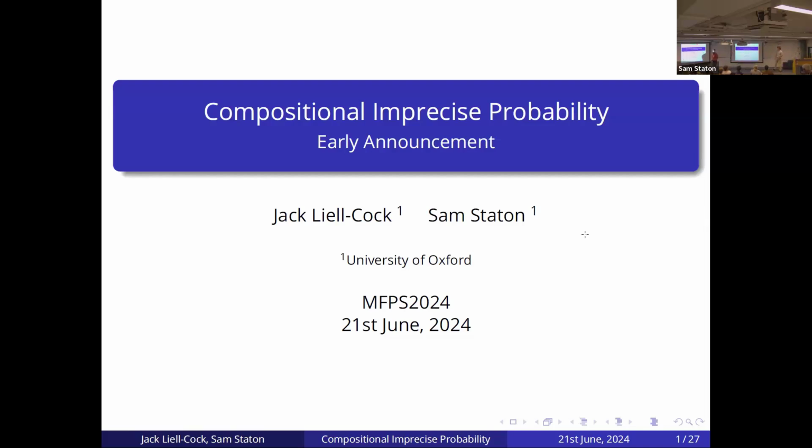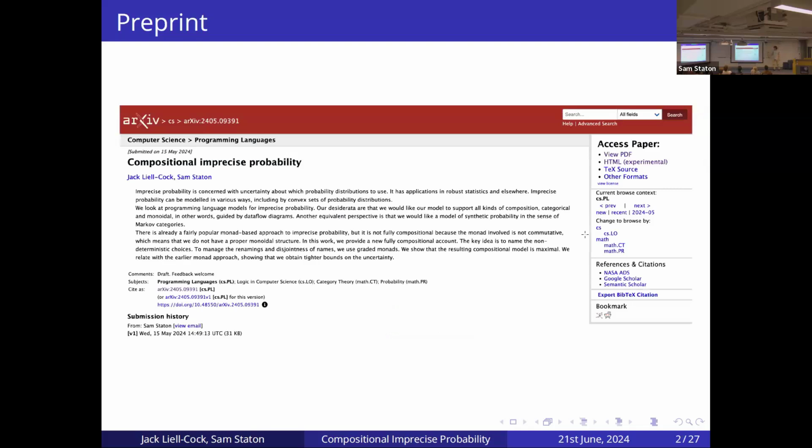Thanks for coming, everyone. So I'll be talking about compositional imprecise probability today. This is joint work between myself and Sam Staton. It's an early announcement, so it won't be in the proceedings, but we do now have a preprint up online if you want some extra reading after the talk, or just feel free to come chat to us as well.